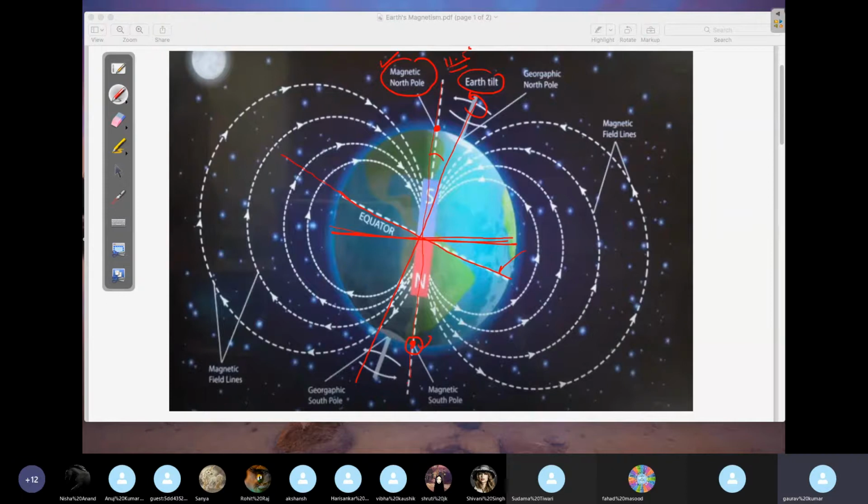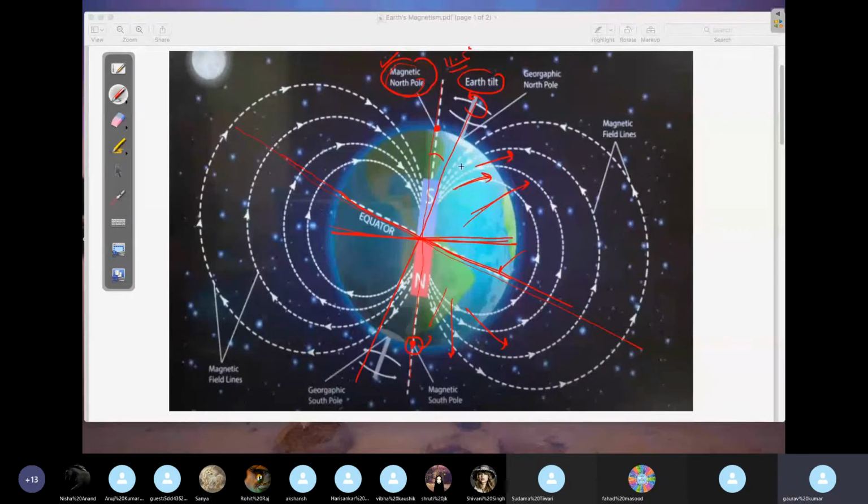This magnetic equator divides the entire Earth into two hemispheres, here and here. The hemisphere lying on this side of the magnetic north pole is called the northern hemisphere. This is called the southern hemisphere. A very, very important nomenclature. This line will divide the entire Earth into two hemispheres. The hemisphere which will contain the magnetic north pole is called the northern hemisphere. This is called the southern hemisphere. This is how we define it. This is a nomenclature you should not miss out.